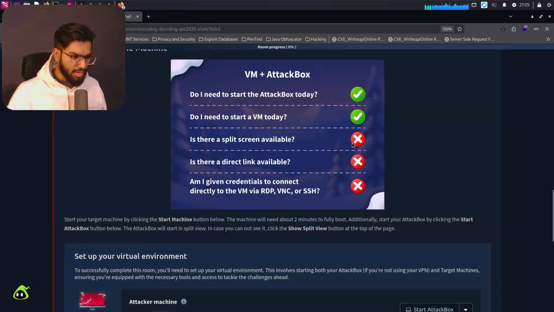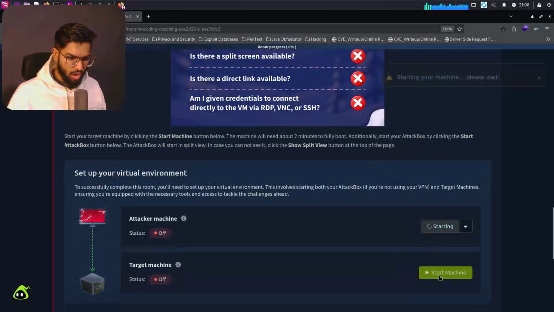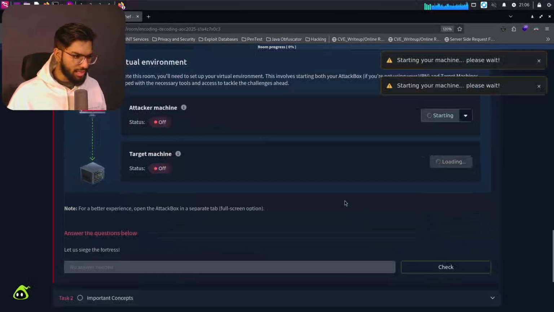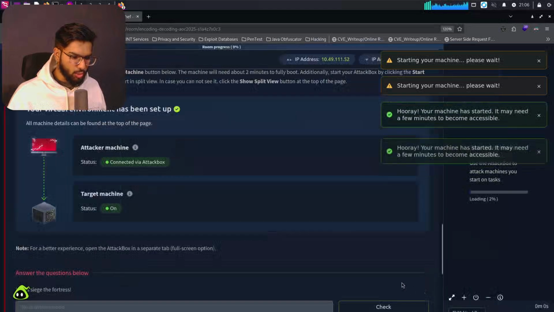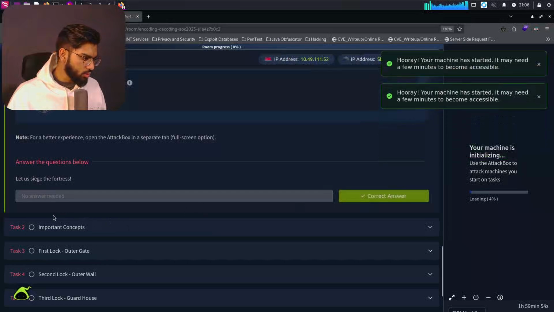So, do I need to start an attack box today and do I need a VM to start today? Yes. So let's click on both of them. And while that's turning on, we can continue reading through today's task. Going to task number 2,